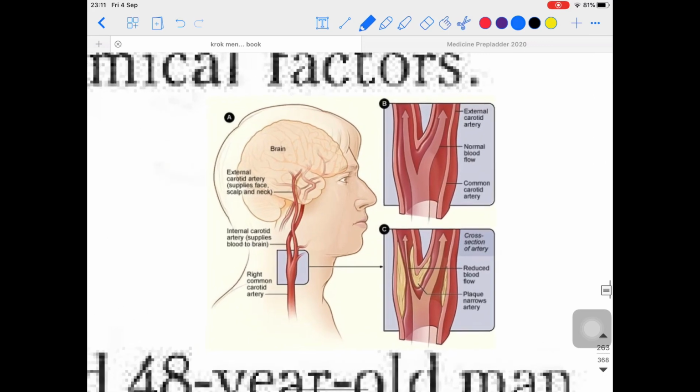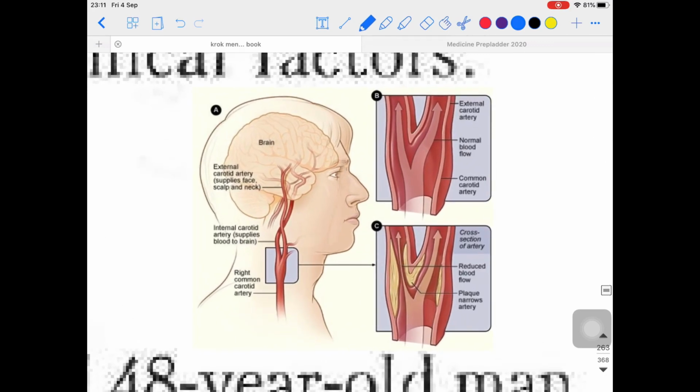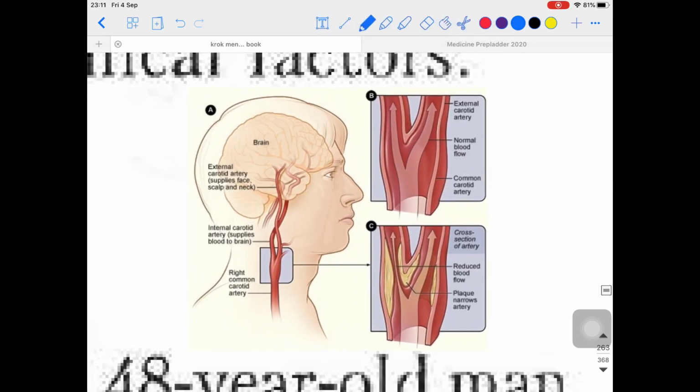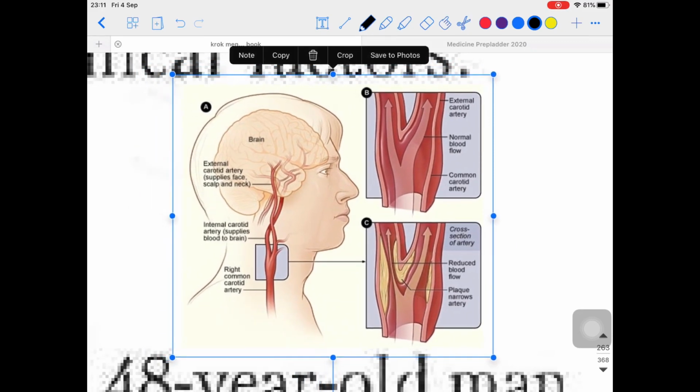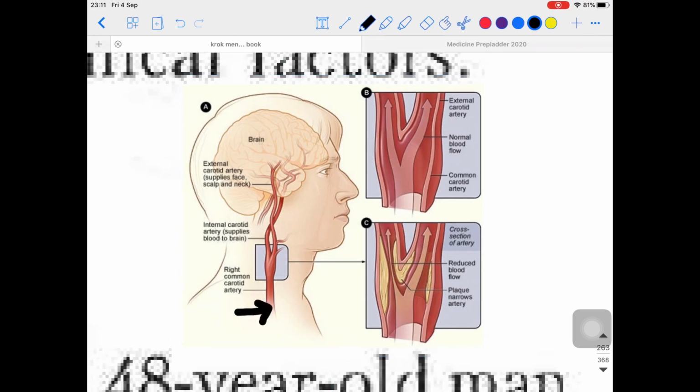Okay, so let's zoom over this diagram and you can easily appreciate. For example, this is the right common carotid artery. I'm talking about this artery over here. Let's say this is the right common carotid artery. And if you zoom in on this portion, here with the yellow color you can appreciate that this is the plaque. This plaque I am talking about, you can easily appreciate.